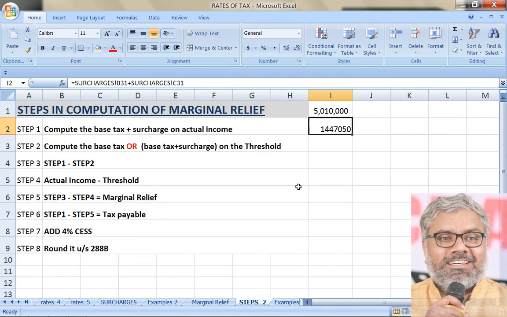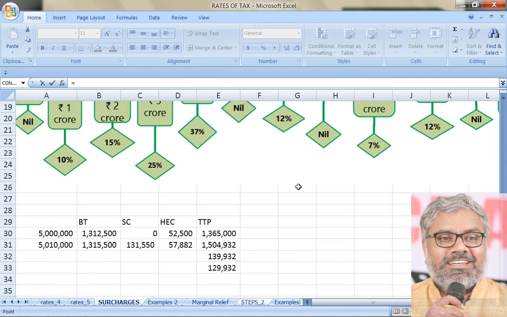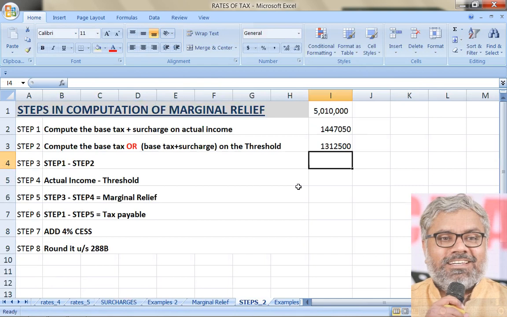Now compute the base tax or base tax plus surcharge on the threshold. What is the threshold here? 50 lakhs. What if the income was only 50 lakhs? Then how much would have been the tax plus surcharge? Will there be surcharge in that case? No. There would have been only base tax, that is 13 lakhs 12,500. And then we have step 3, which is nothing but step 1 minus step 2. That is step 3. Keep it aside. That number has no relevance by itself.